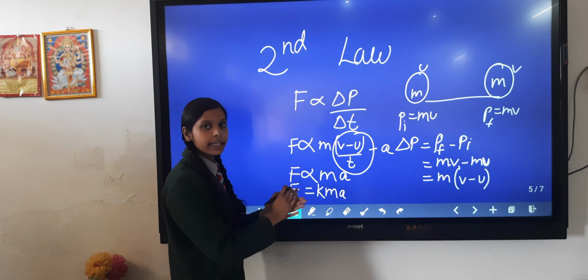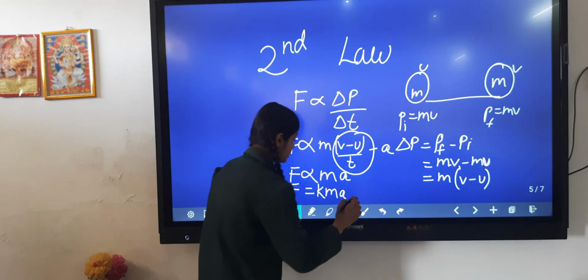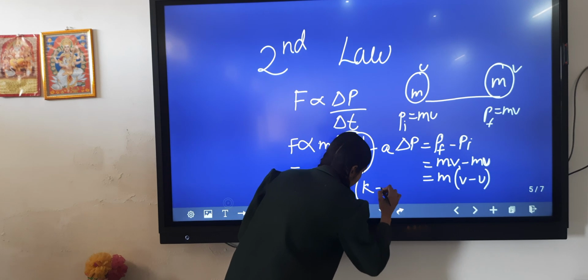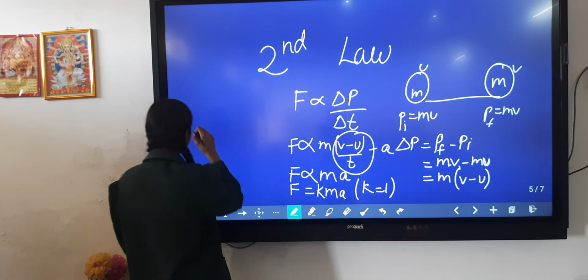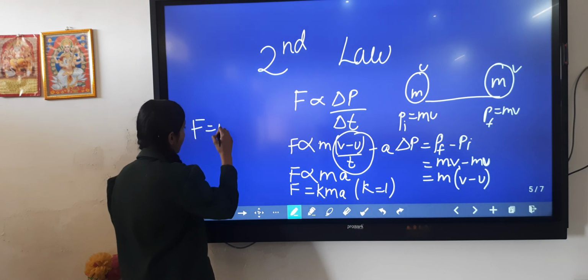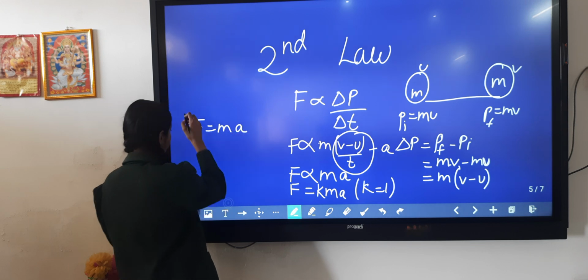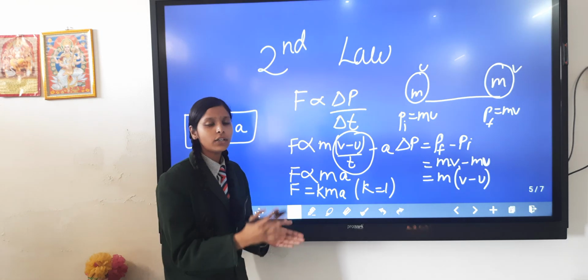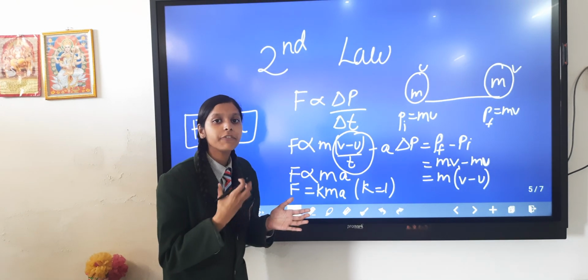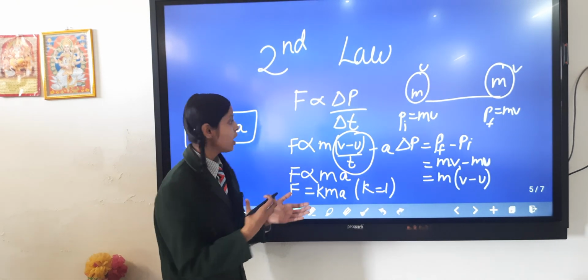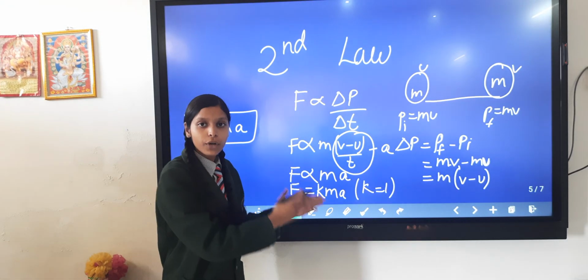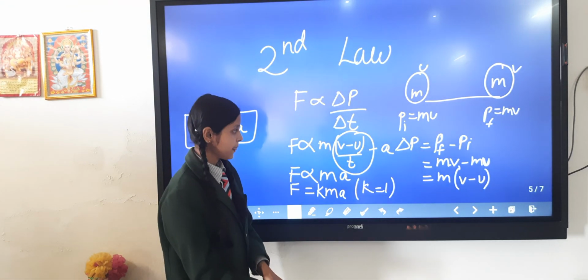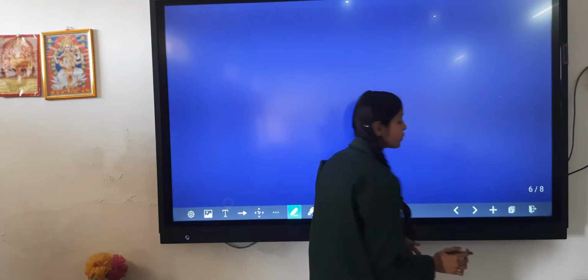And we all know that here the value of k is 1. So it became force is equal to mass into acceleration. So we can easily say that the second law of Newton gives us a way or an idea to measure the force by the product of mass and its acceleration. Next, we will learn about Newton's third law.